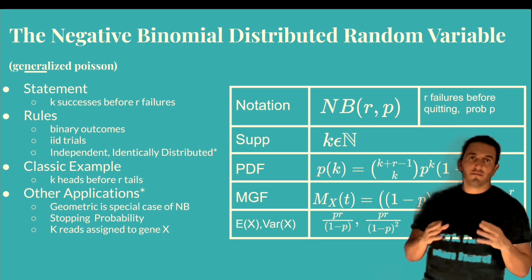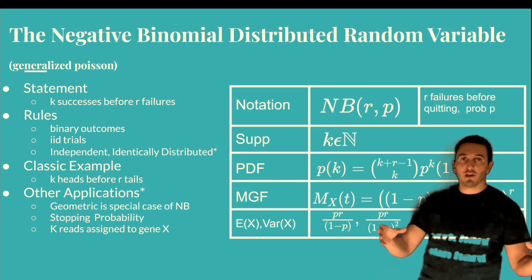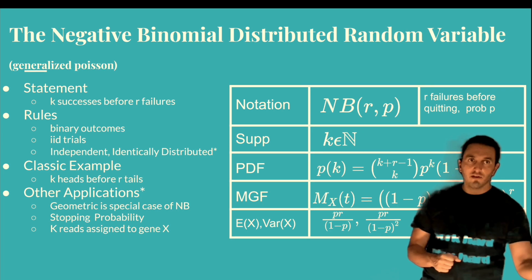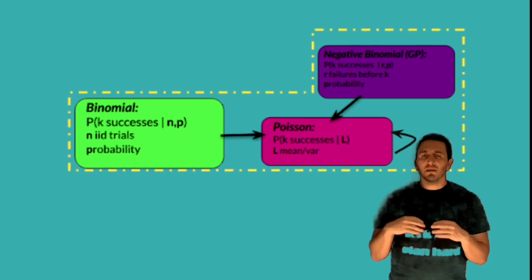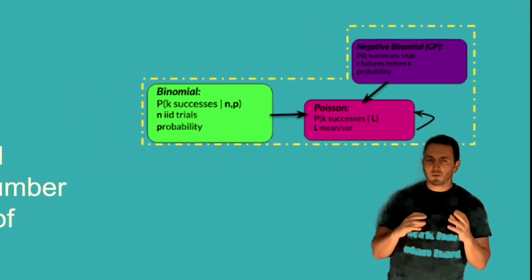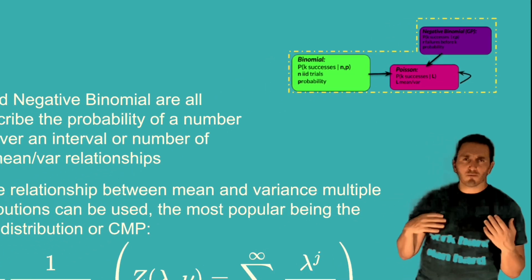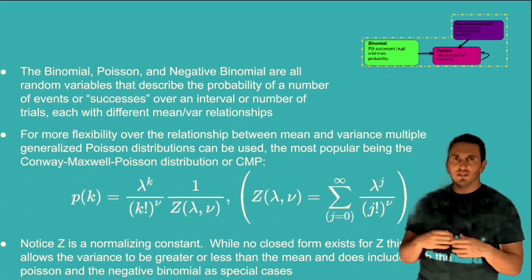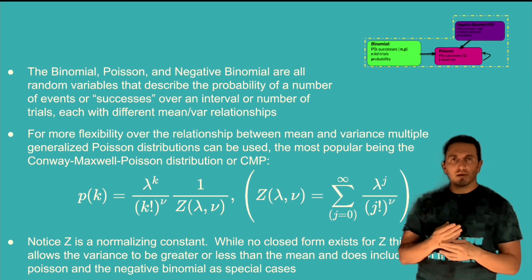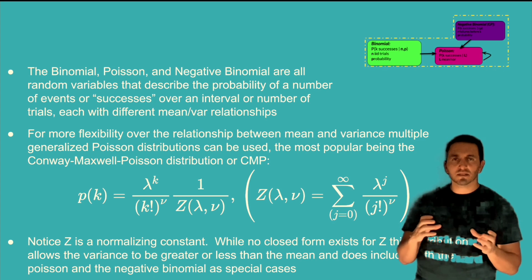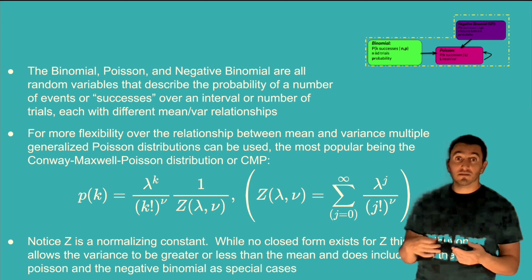So between the Poisson, the negative binomial, and the binomial, we have 3 random variables: one with mean greater than variance, one with mean equal to variance, and one with variance greater than mean. Because there's been a lot of interest in this relationship between mean and variance of these discrete random variables, we can summarize all 3 of them into something called the generalized Poisson. Because the Poisson has equal mean and variance with a single parameter, the simplest case is the Poisson with a dispersion parameter of 1. So that's just the Poisson.